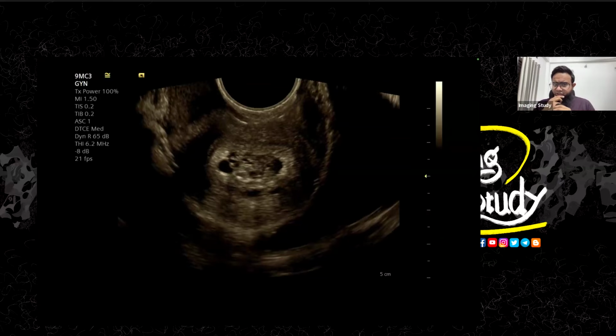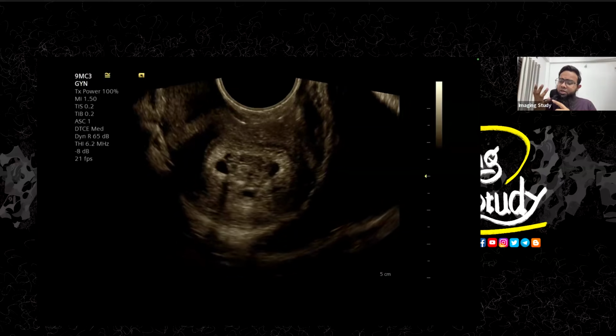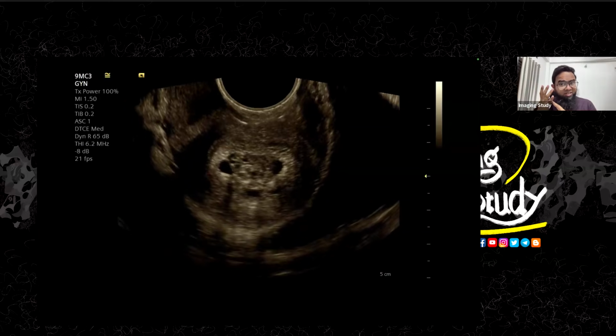So now we have some differentials. We want to exclude endometrial hyperplasia at the cervical region. We want to exclude an endometrial polyp. There is a big differential about an endometrial mass.